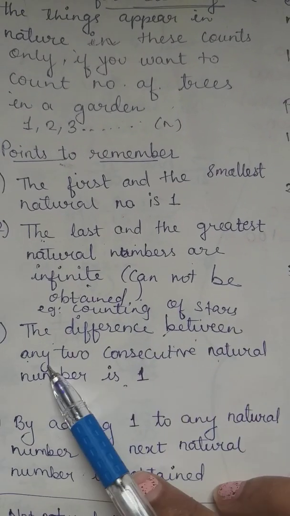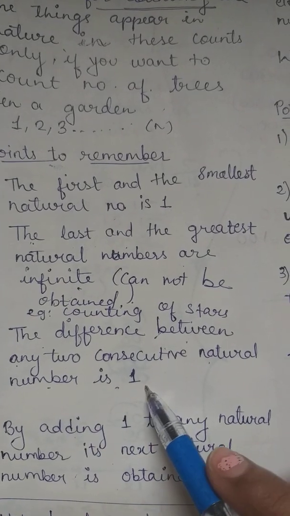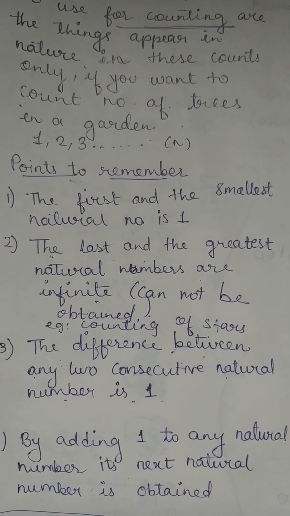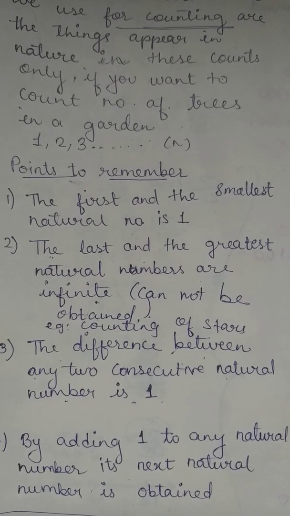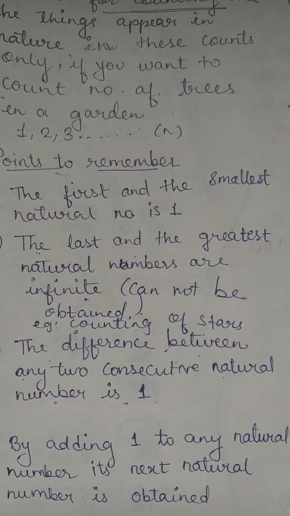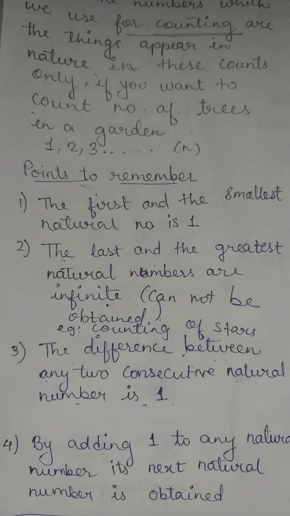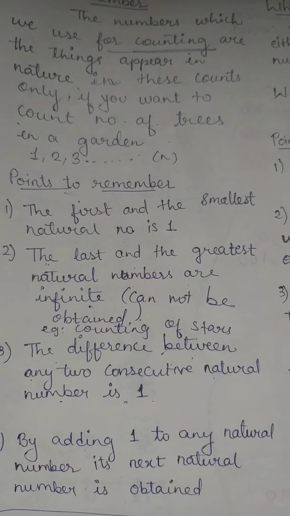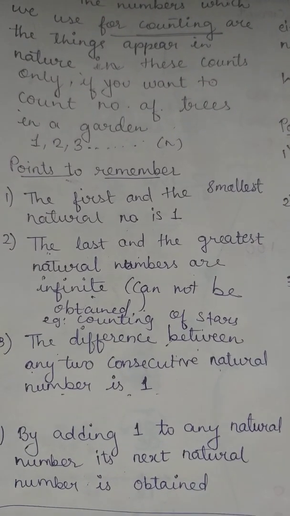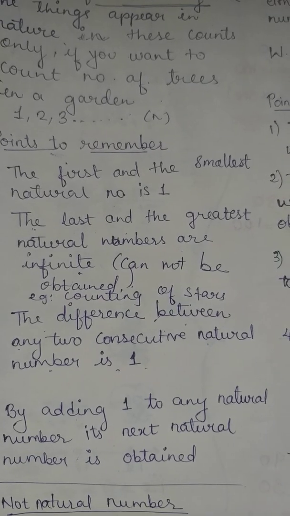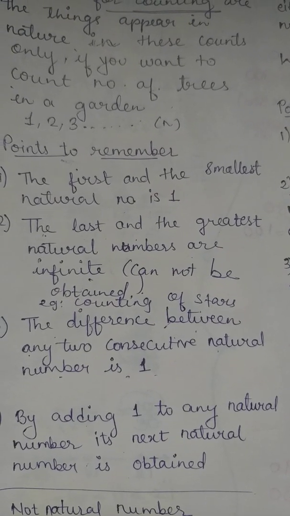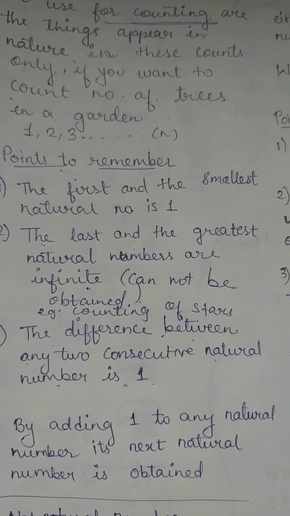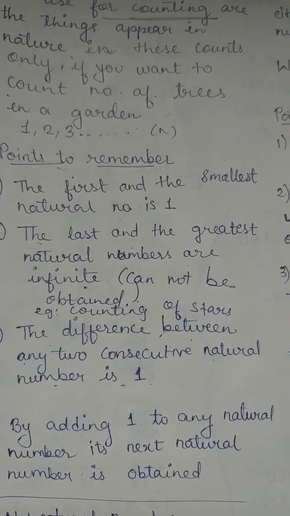The difference between any two consecutive natural numbers is 1. For example, 1 plus 1 is 2, 2 plus 1 is 3, 3 plus 1 is 4. So the difference between any two consecutive natural numbers is 1. Now, by adding 1 to any natural number, its next number is obtained.